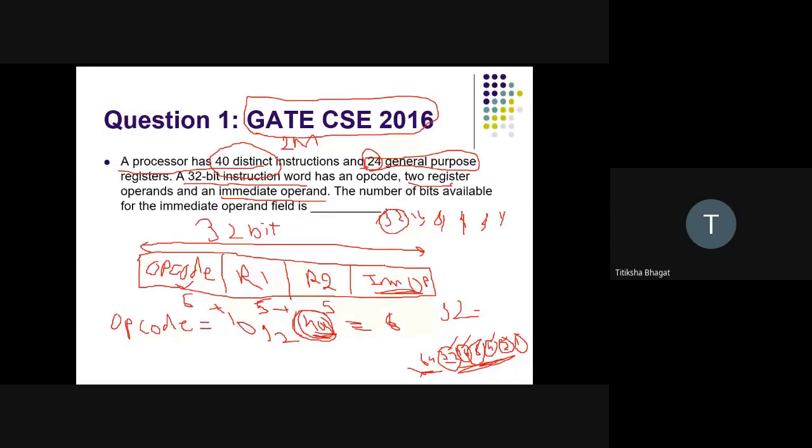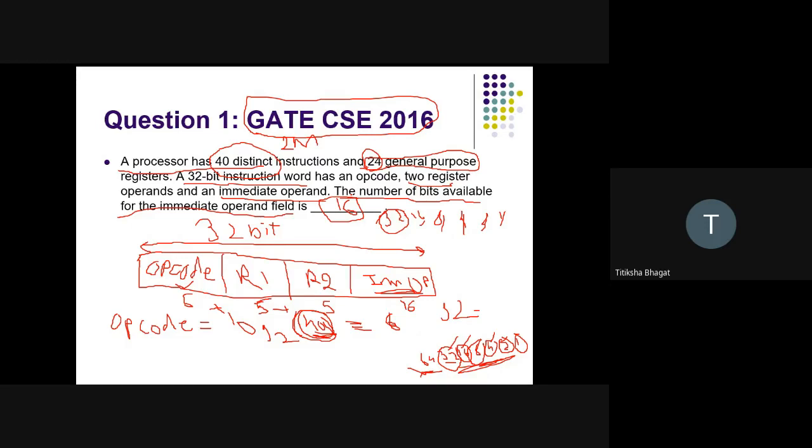So for the immediate operand, we will need 16 bits. So here we got the solution: the number of bits available for the immediate operand field is 16. In this type of question, we have to enter the result directly. There will be no options, and you can see that it is very easy to solve.